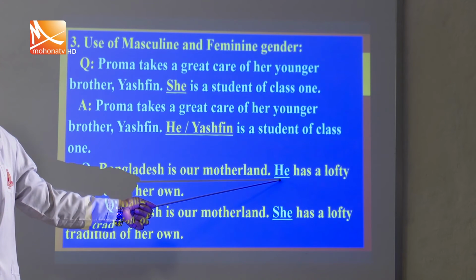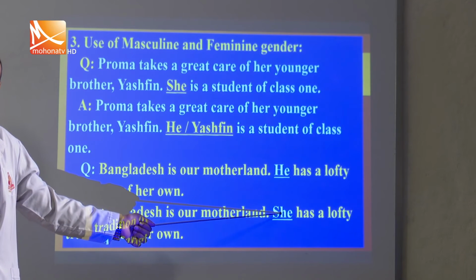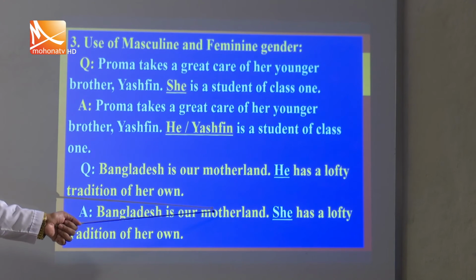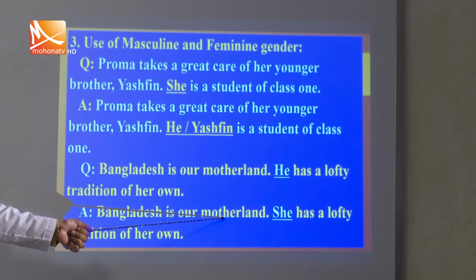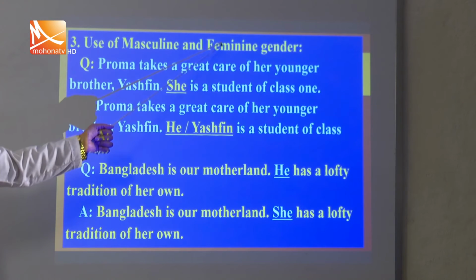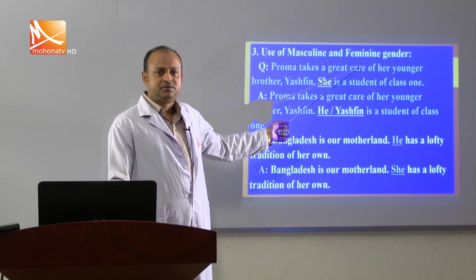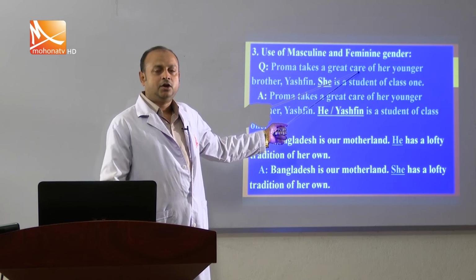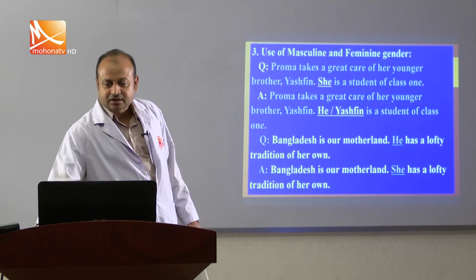To make it correct, we have to use she according to the rules of gender. So, any country, motherland, native land, fairy, moon and any name of river is usually used as feminine gender, not masculine gender. So, according to the rules of gender, you have to change the wrongly used pronoun in this section, my students. So, let us see another rule.